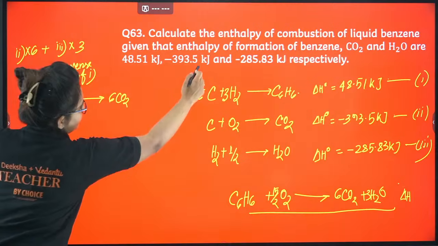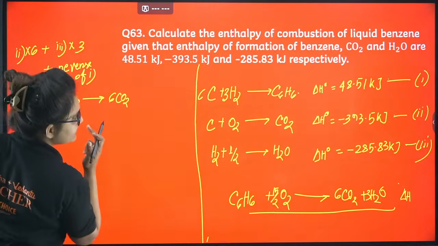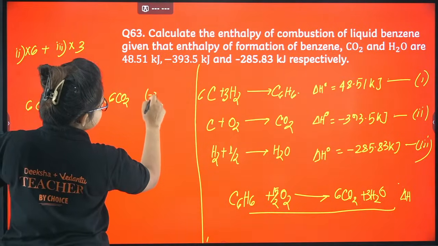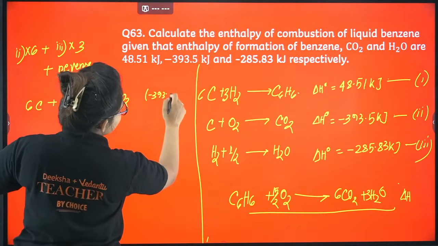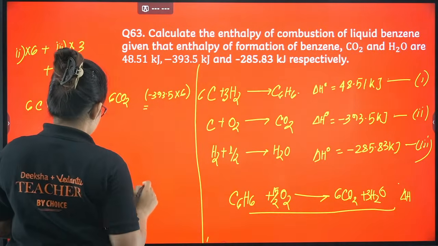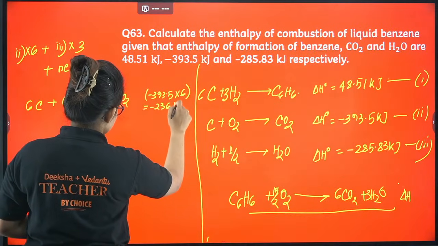Okay, so the enthalpy value will also change. The enthalpy value will be minus 393.5 into 6. If you calculate this, it will come up to be something like minus 2361 kilojoule.